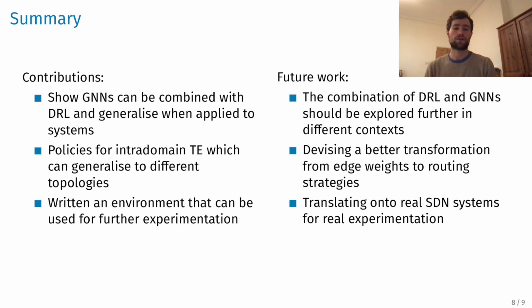Furthermore, there is some future work that I think our work naturally leads to. So the combination of deep reinforcement learning and GNNs seems to be very powerful and should definitely be explored further in different contexts. In the case of our data-driven routing work, devising a better transformation from edge weights to routing strategies, I think, could have provided better performance and should be explored. But more generally, I think that although this work is interesting, it is still fairly synthetic and proof of concept, so it would be useful to try translating it into real-world systems for real-world experimentation.